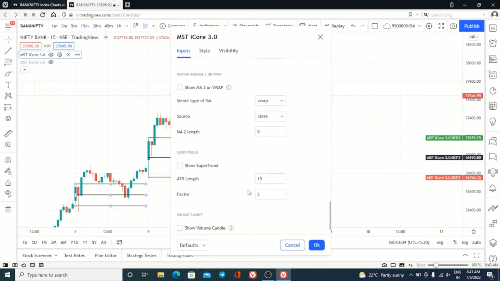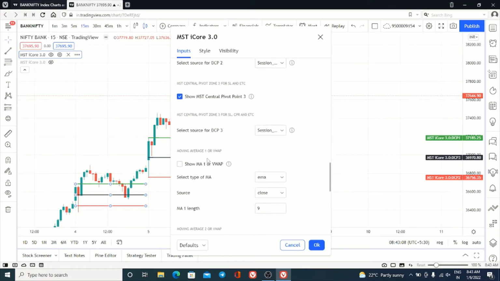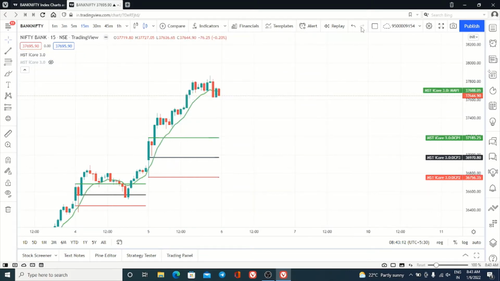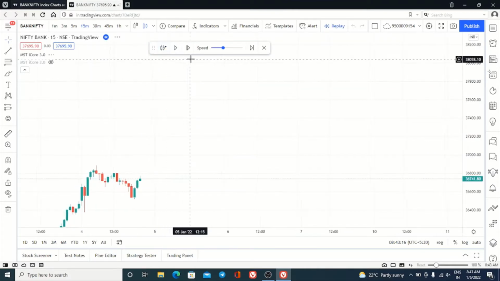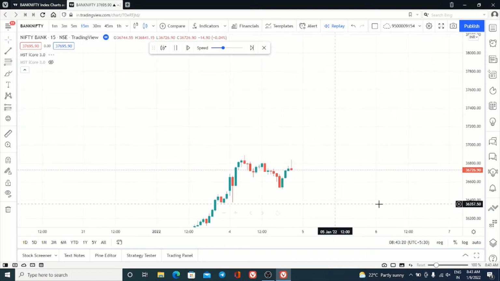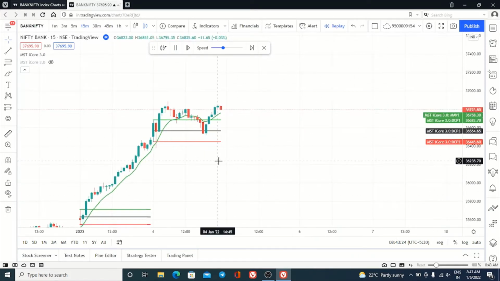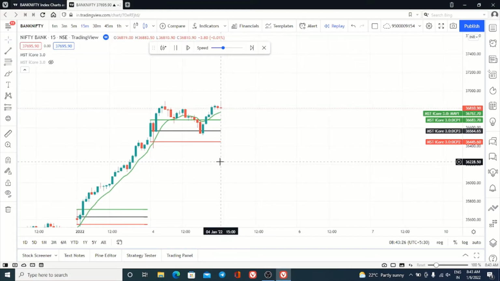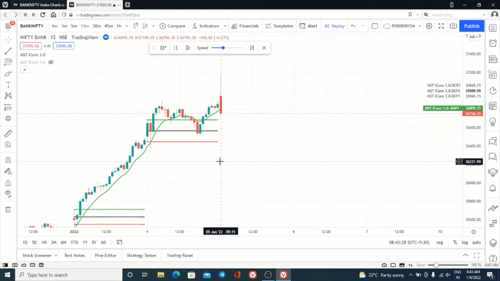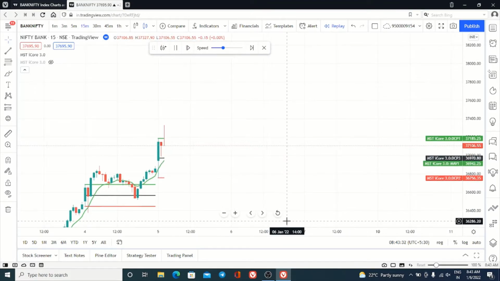Now what I will do is enable the 9 EMA. I'm going to replay, so consider the market has just opened. The previous day's market is over, and now the first 15 minutes are over.